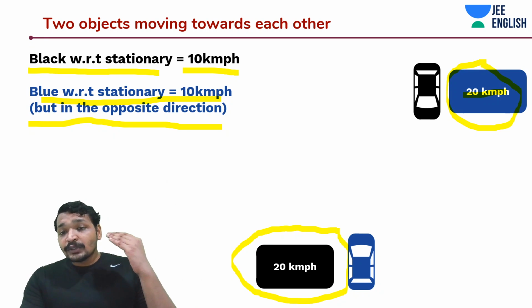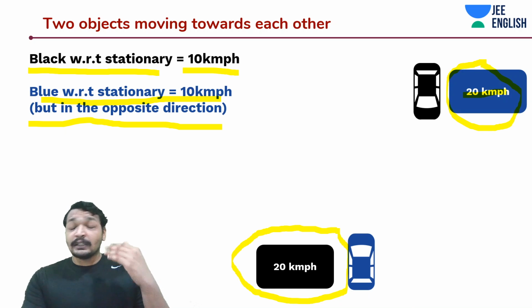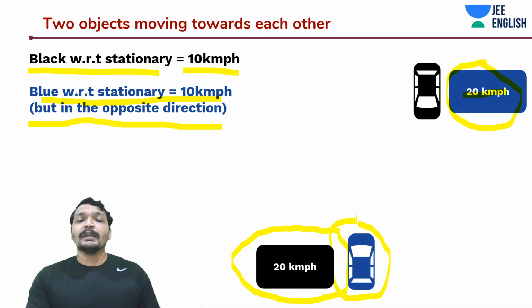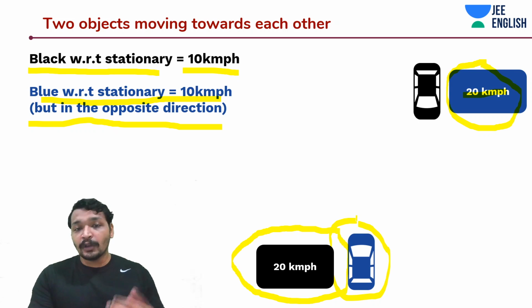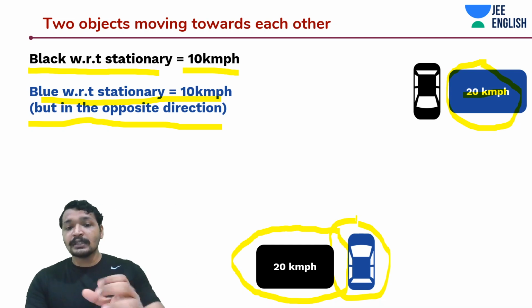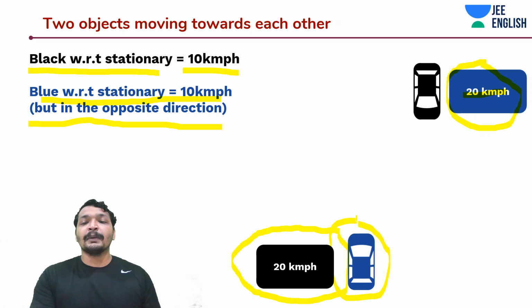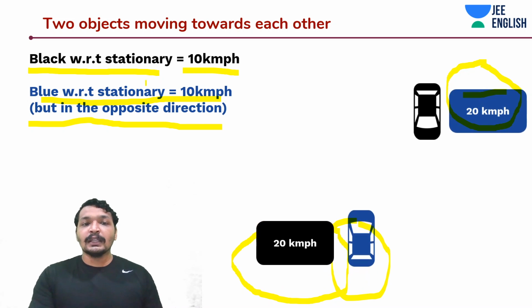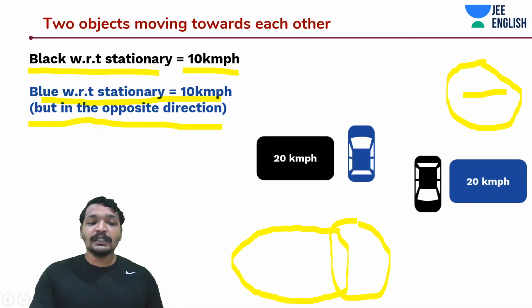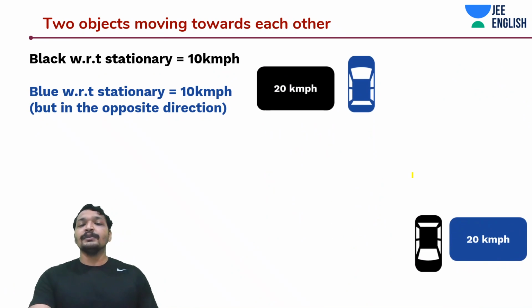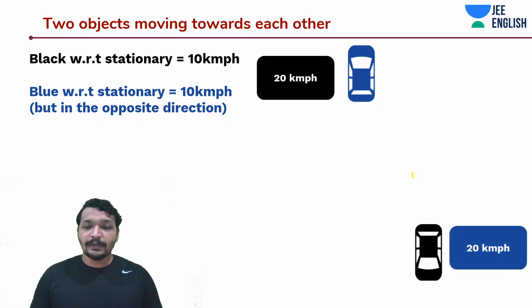So now the person in the black car would see this blue car as if it is moving with 20 km per hour, because it would see as if that car is approaching it with 20 km per hour. Think about it as two planets moving towards each other rather than cars, then this concept would become obvious.